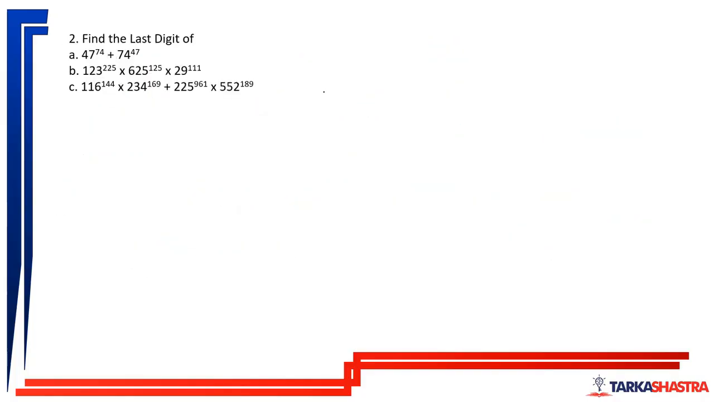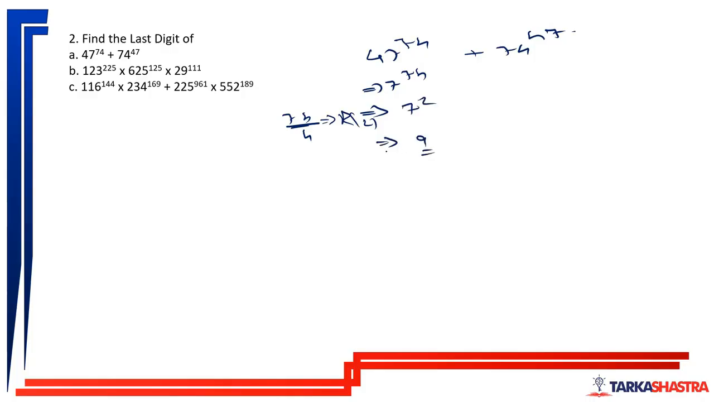Moving forward, here, 47 raised to 74 plus 74 raised to 47. So 7 raised to 74 will have the same unit digit. 7 raised to 74, that is 74 by 4. Because cyclicity of 7 is 4. Remainder will be 2. So 7 raised to 2, which will leave the last digit as 9.